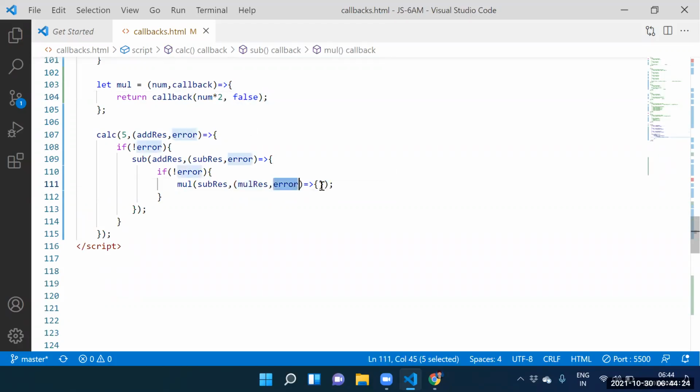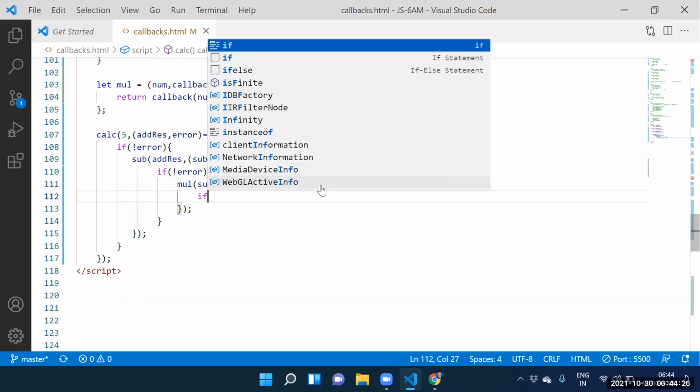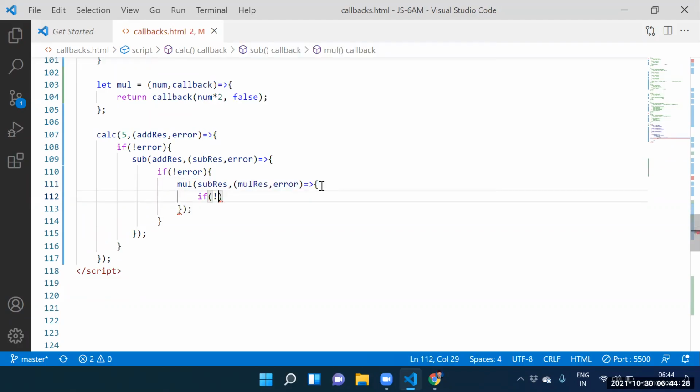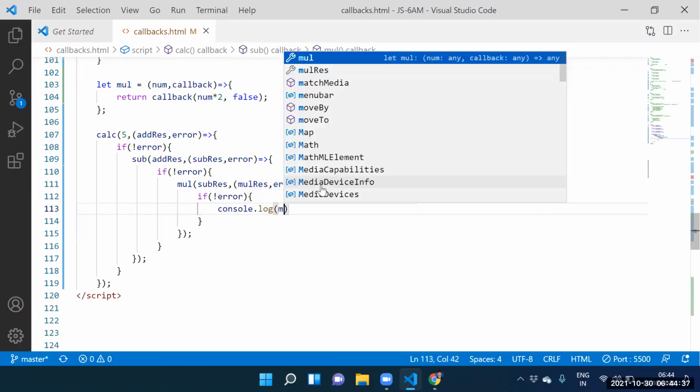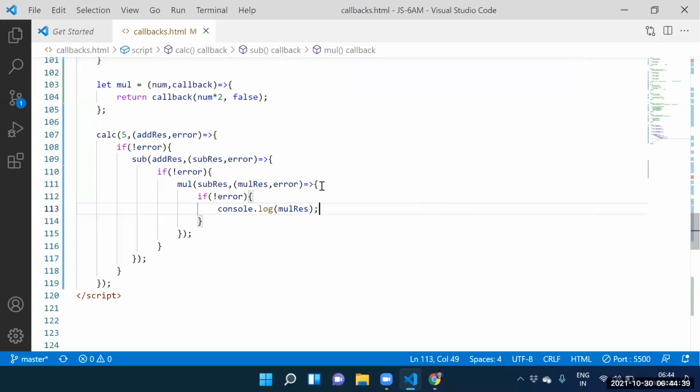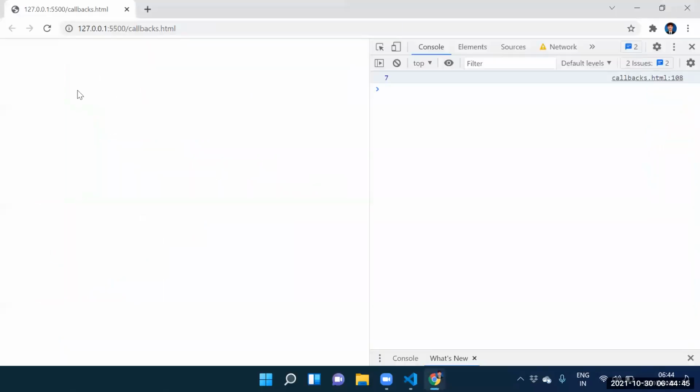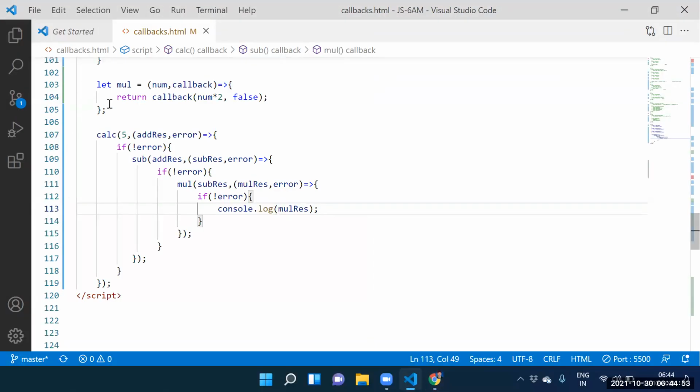How to print the 14? If not error, console dot log of multiplication result. Automatically we can print the multiplication result. So what is the output we are getting here? The output is 14.